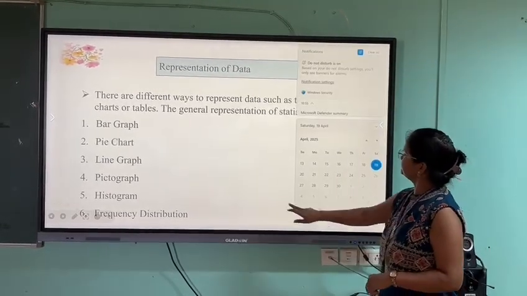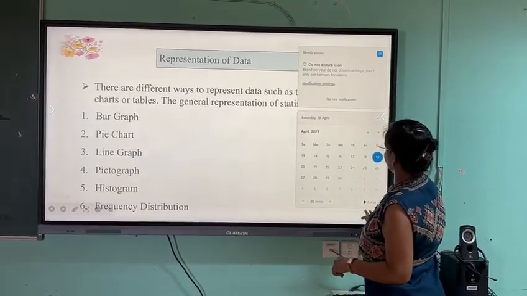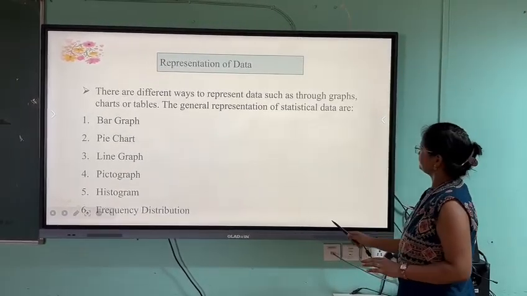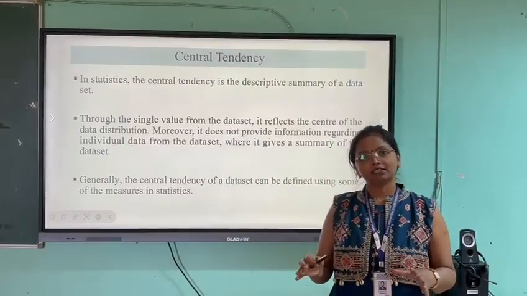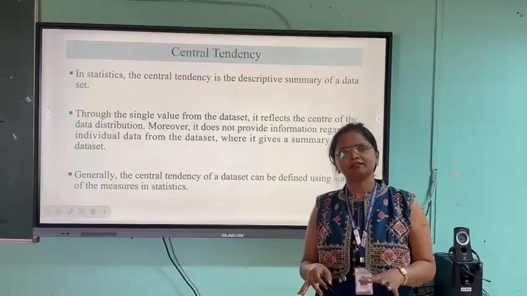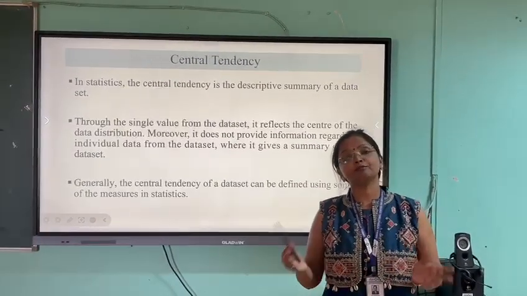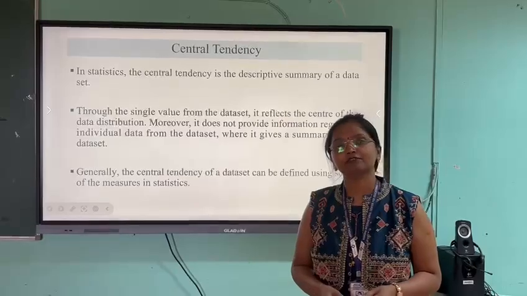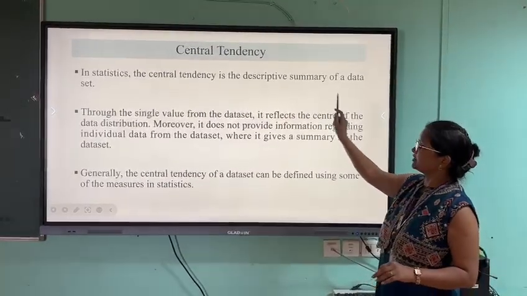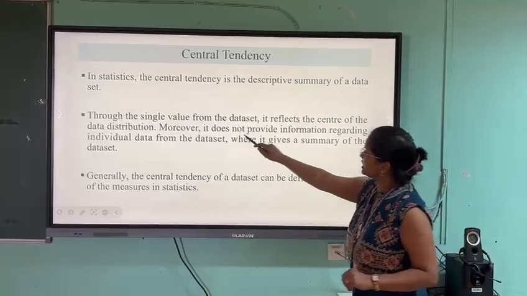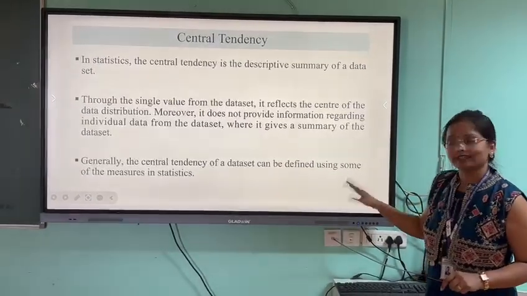Moving further, in statistics, when we collect, analyze and interpret data, there are different techniques where a single value from the whole population represents the data. We call it a central tendency, where a descriptive summary, a single value of the data set, reflects all the measures in statistics.